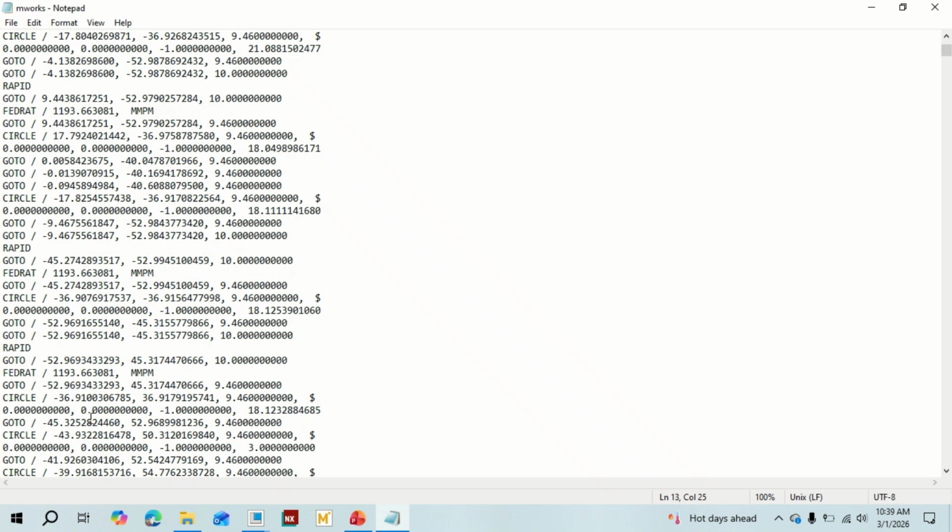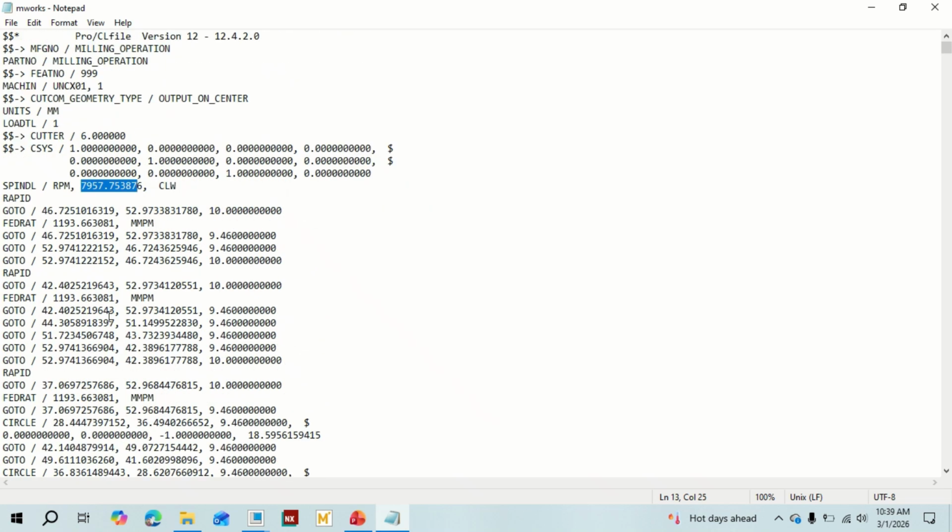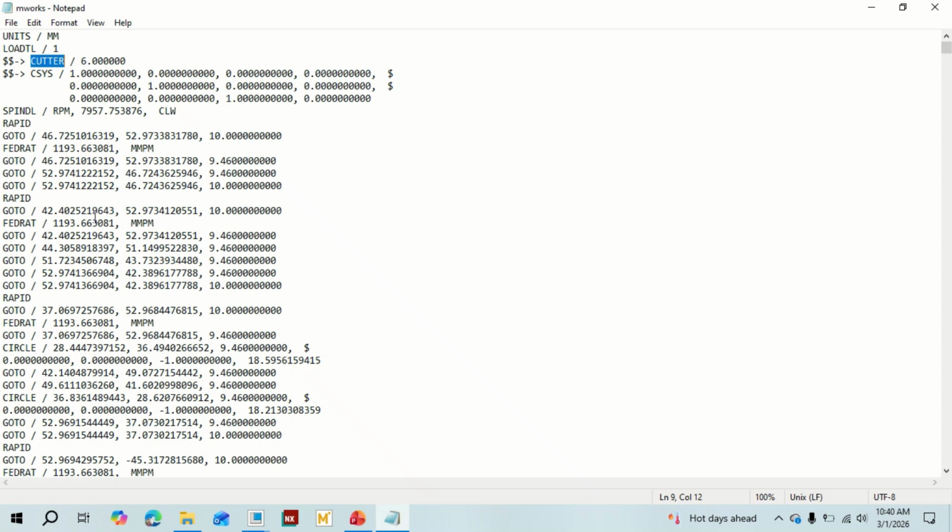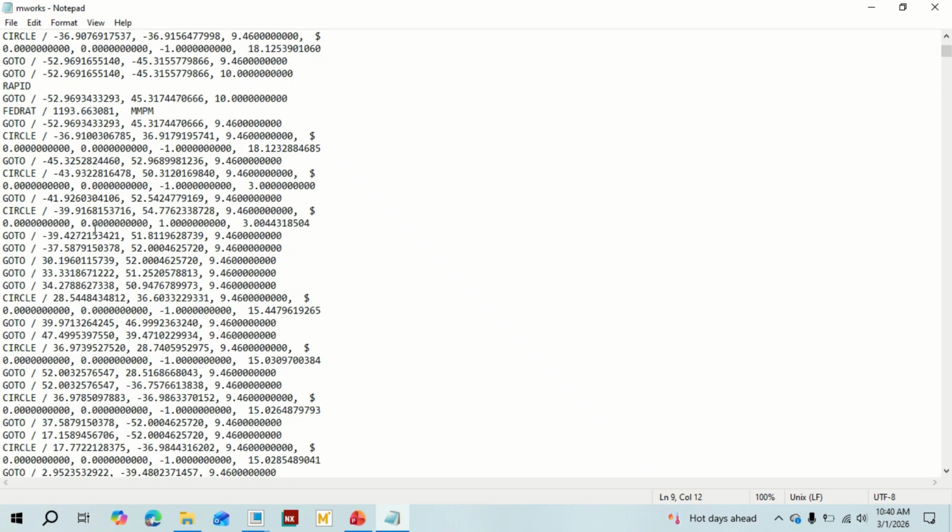Okay, and it starts with the code. Where is that? The cutter, since it's a cutter, the cut geometry type, output on center, and the milling operation. As long as this milling operation is concerned and cutter is placed in, that conveys the G71 cycle. G71 cycle is material removal cycle.